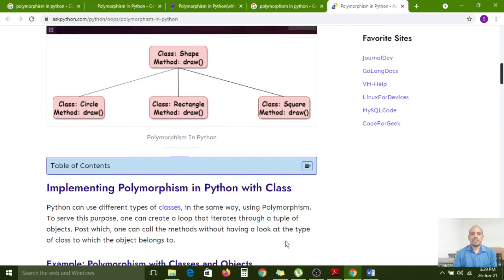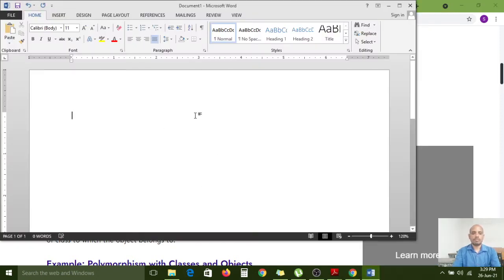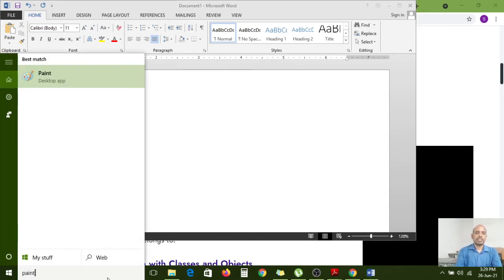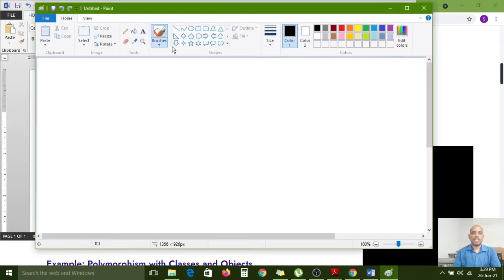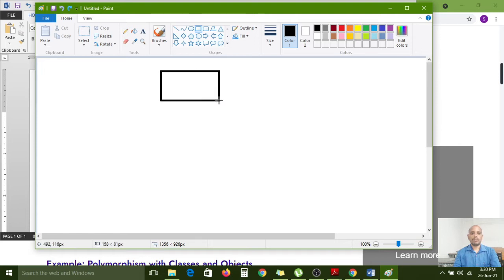Now I want to develop one program, one example. I want to show an example first. Here I am opening Paint, and this is called one class. This is also called one class. This is also called one class. This is the parent class. These are subclasses.